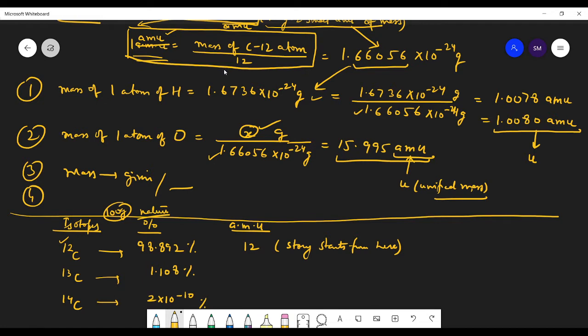So what is the mass of a carbon-12 atom? This 12 will go to that side. So 12 into 1 AMU is 12 AMU. So that is 12 AMU. Is this clear?